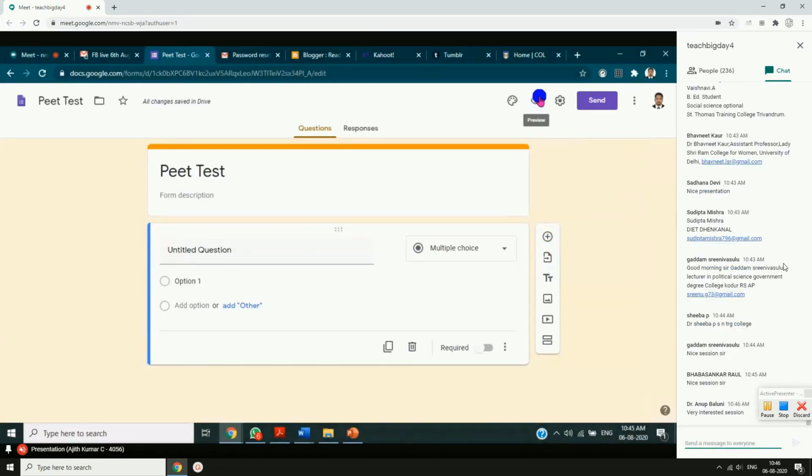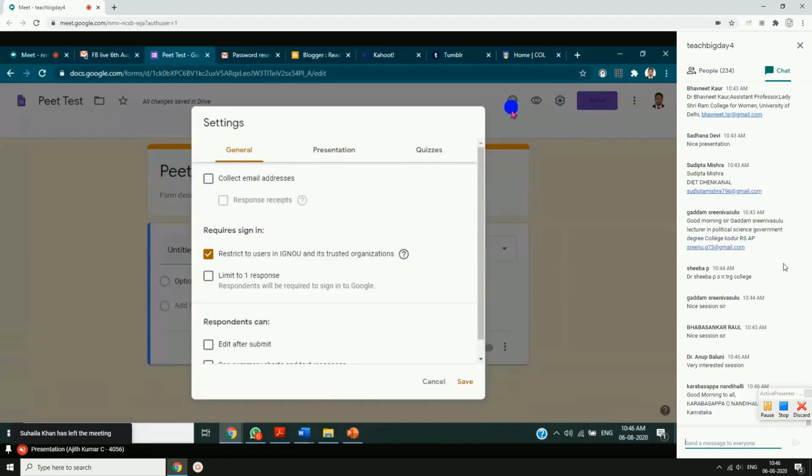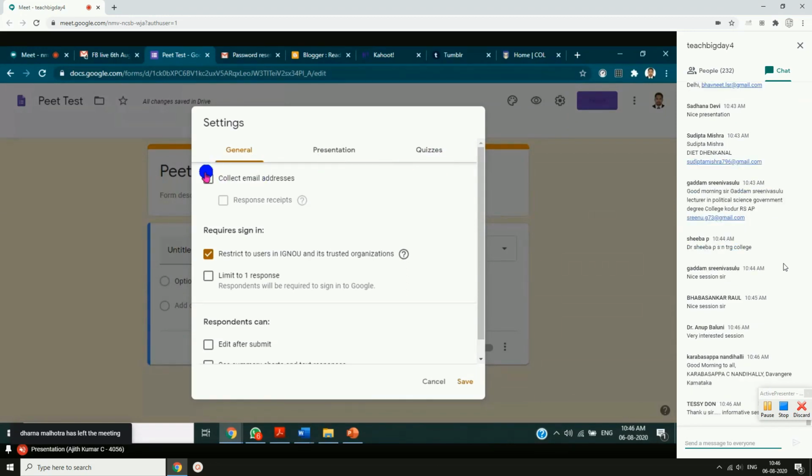Now this is to preview your question paper. We will see that when we are working on it. This is for settings. Since you are making it as an examination, you have to make it a quiz. You can see when you click on settings, three tabs appear here: general, presentation, quizzes. If you want to collect the email address, you can click on this.